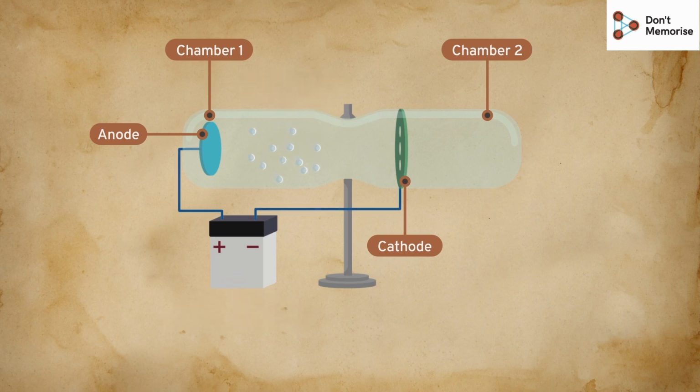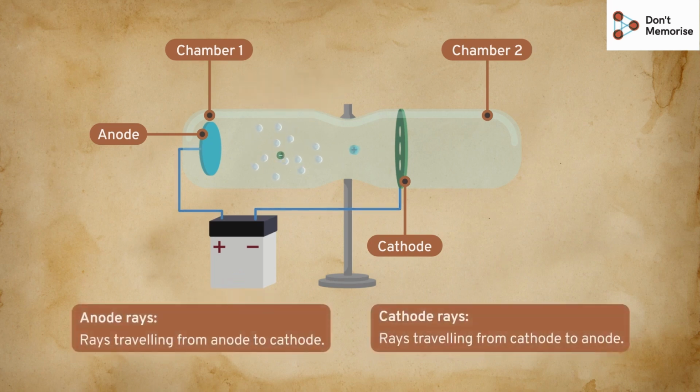When he applied voltage, cathode rays began to move from the cathode to the anode, and when they struck a gas molecule on their way, it emitted charged particles. These particles moved towards the cathode, passing through the holes in the cathode plate, and produced a beam at the back of the cathode. Since they moved from anode to cathode, they were called anode rays.